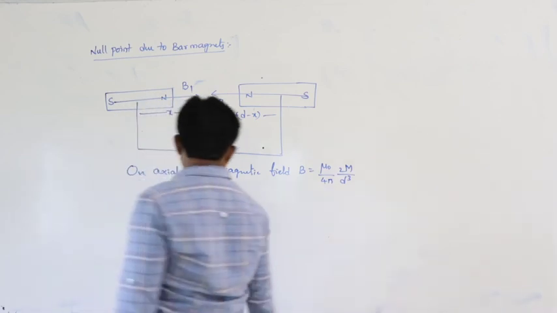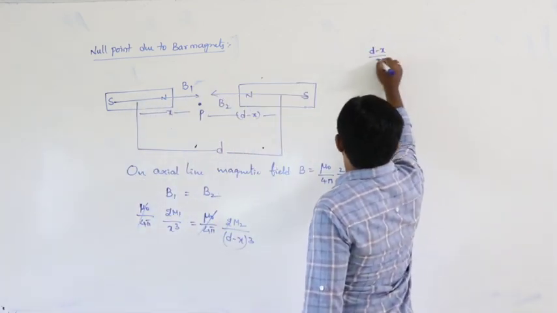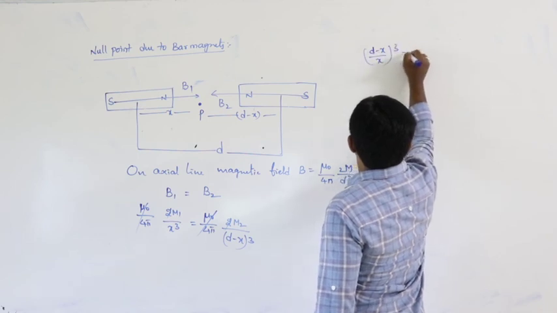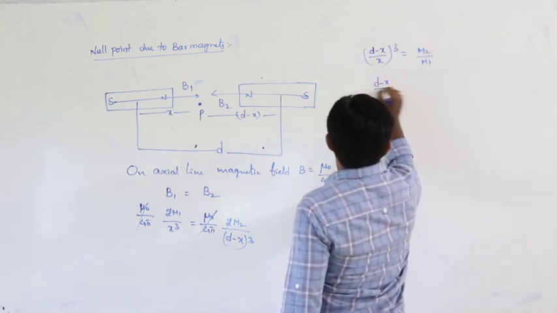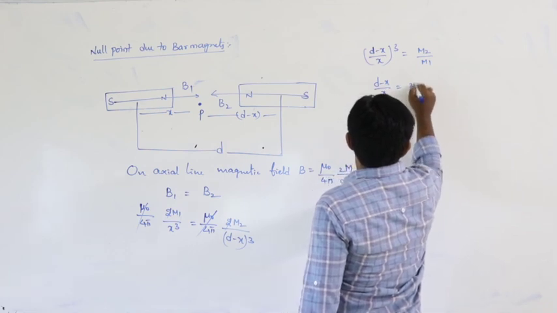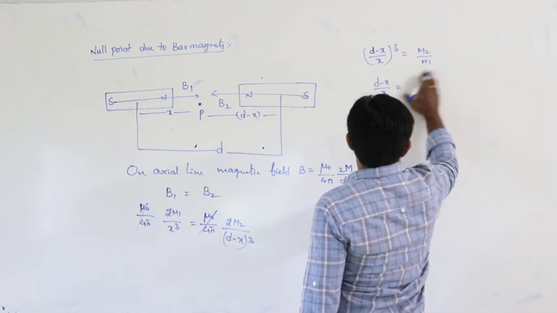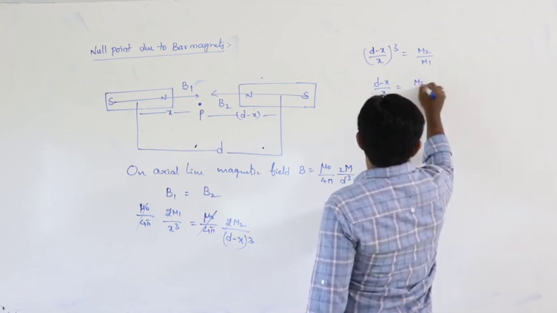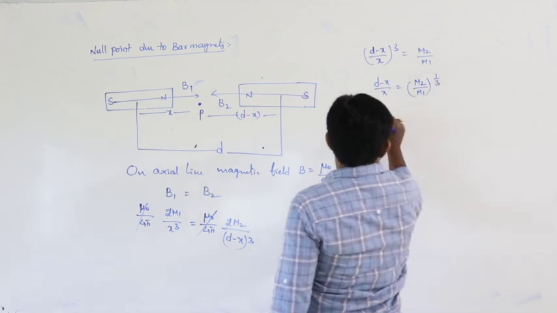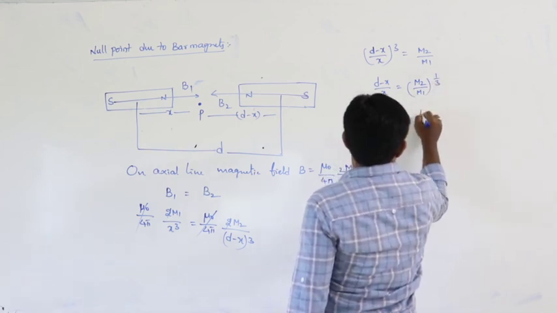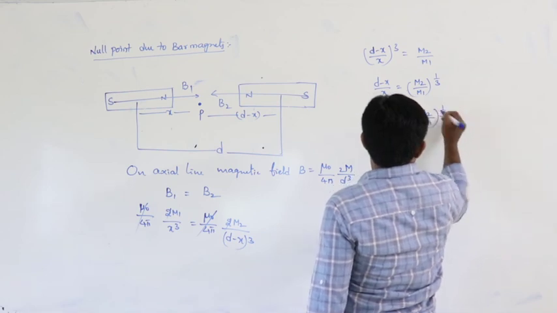2 gets cancelled. So from this, ((d minus x) by x) whole cube is equal to m2 by m1. (d minus x) by x is equal to cube root of m2 by m1, or (m2 by m1) whole power 1 by 3. d by x minus 1 is equal to (m2 by m1) whole power 1 by 3.